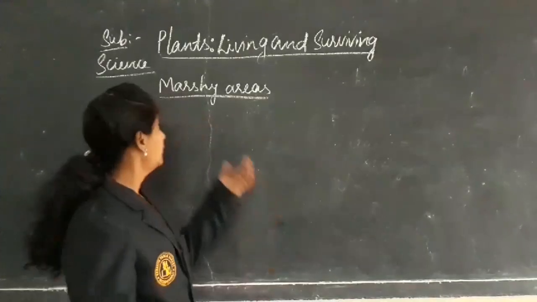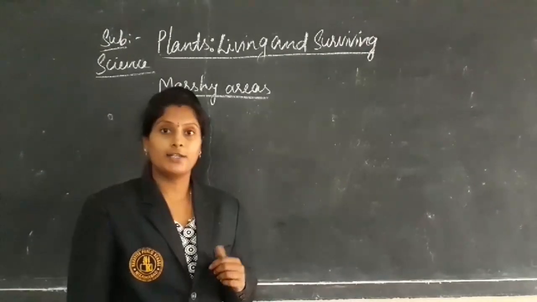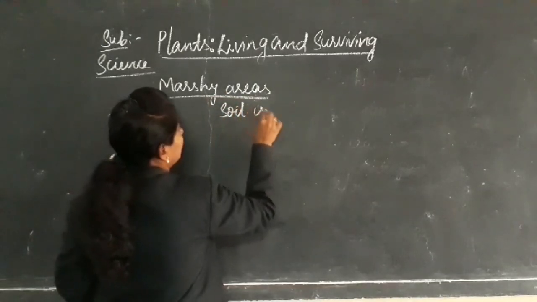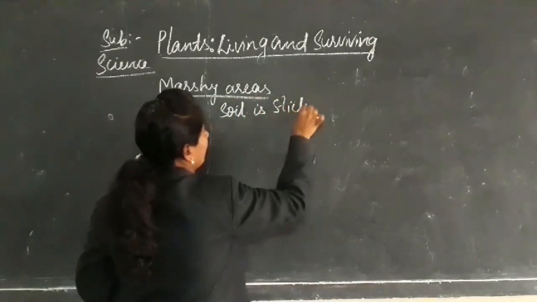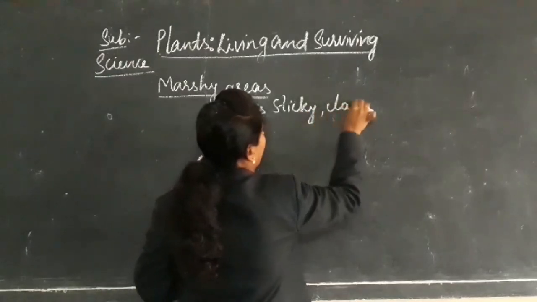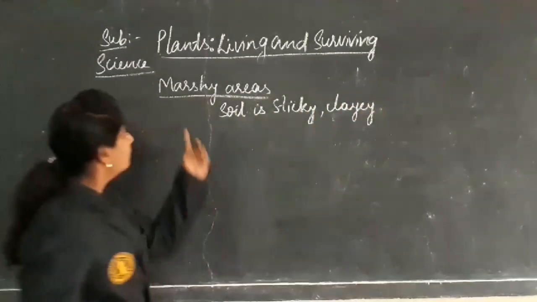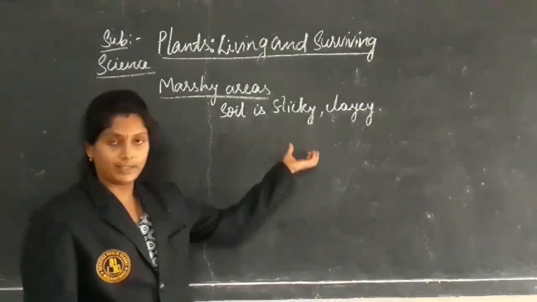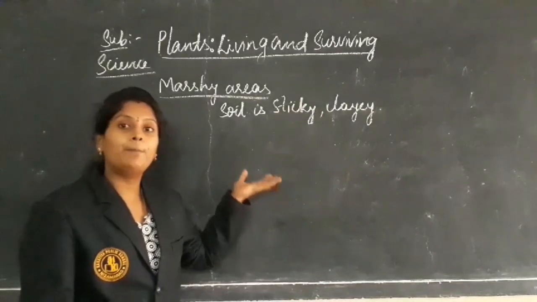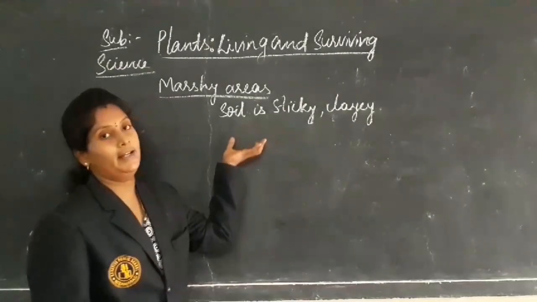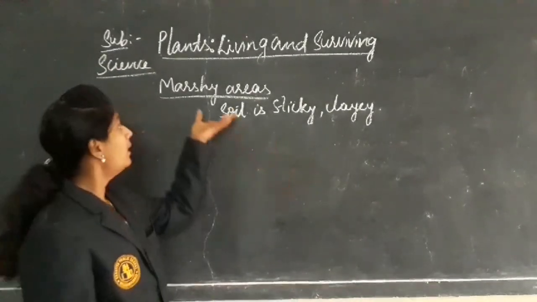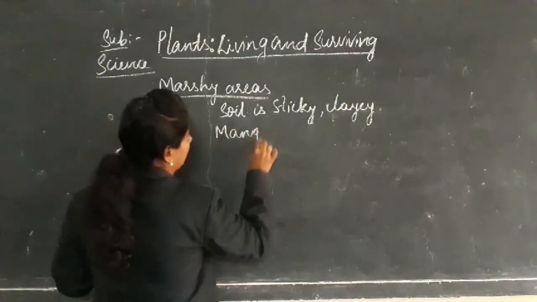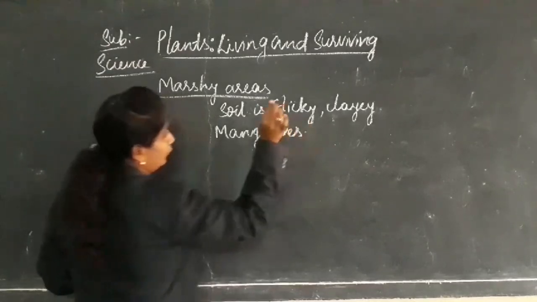Okay, next one is marshy areas. In these regions, the soil is sticky and clayey, and the plants which grow in these type of soil and areas, we call them mangroves.